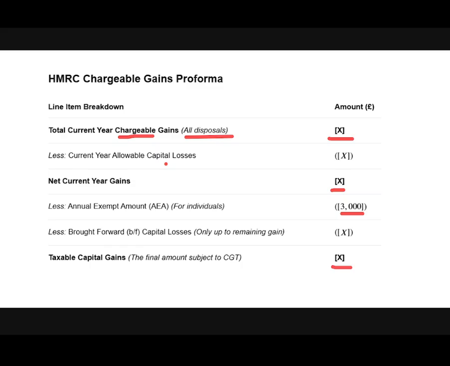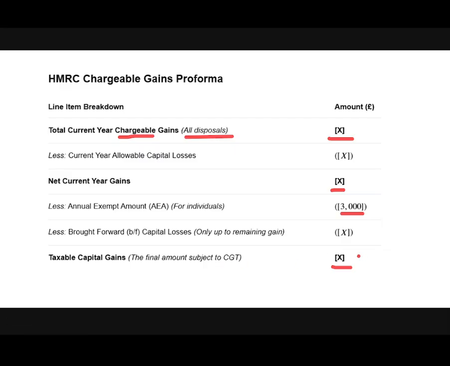We might make losses, so those losses will be deducted from our chargeable gains. So we receive net current year gains, and then we deduct the annual exempt amount, and then we deduct brought forward capital losses. After deducting brought forward capital losses, we receive the taxable capital gain. Taxable capital gain will be the final amount subject to capital gains tax.